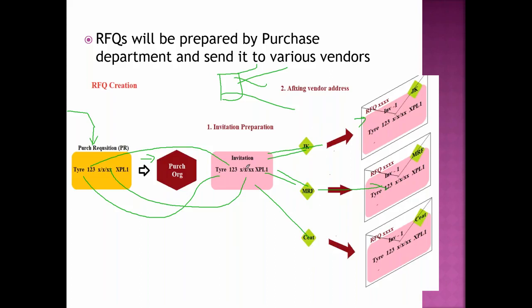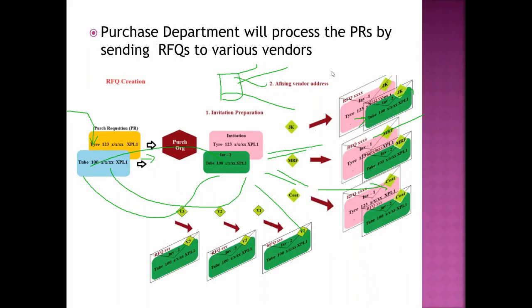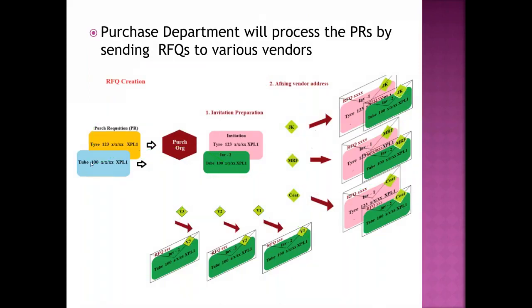Once we enter this message affixed with the vendor, it will be created as an RFQ, and it will go to the concerned vendor. So our requirement we are sending to each vendor, requesting them, if you are interested to supply this material on or before such and such date to this factory, please quote your price and other terms and conditions. That is how we are inviting everybody. So how to create this? Being an MM consultant, these are all end user jobs, they are going to do it. Then for another PR, the same way, we are going to do it.